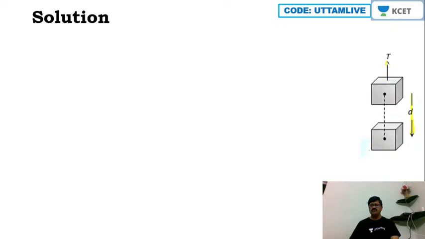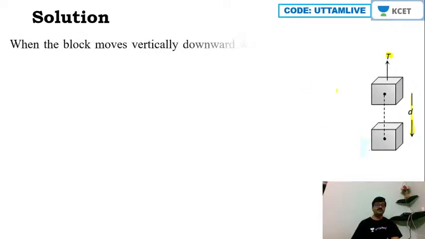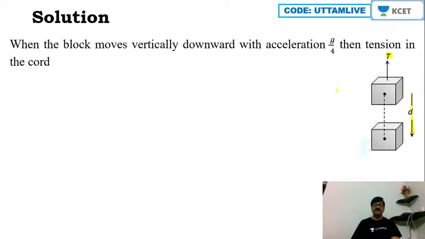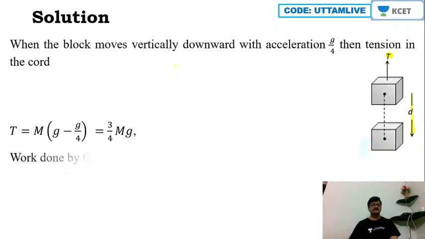Here the block is moving down, and with the help of the cord the block is moved down. So the cord will have a tension T here, and the block is moved by distance d in the downward direction. When the block moves vertically downward with acceleration of g by 4, then tension in the cord would be T is equal to m into g minus g by 4, is it not? Relative acceleration I am taking. So m into g minus g by 4, that is 3 by 4 mg here.